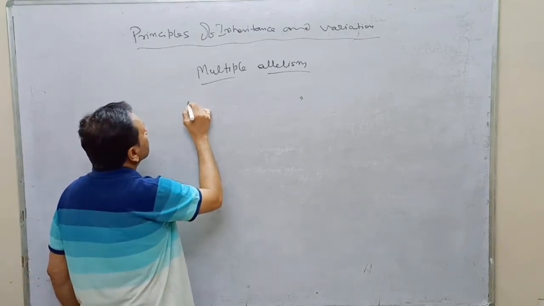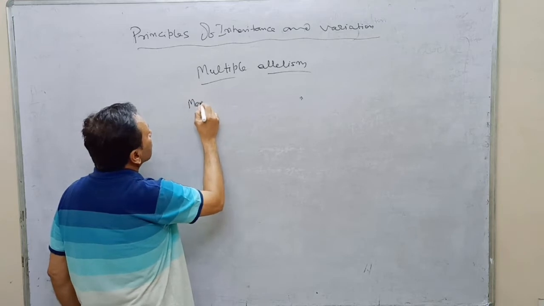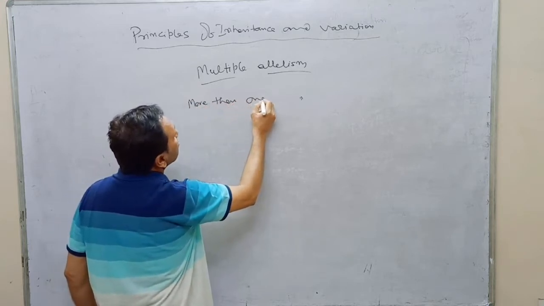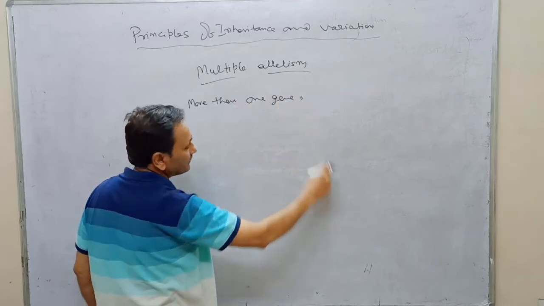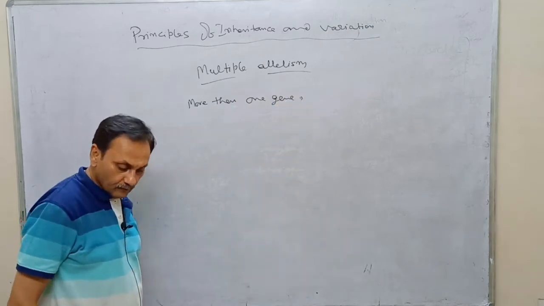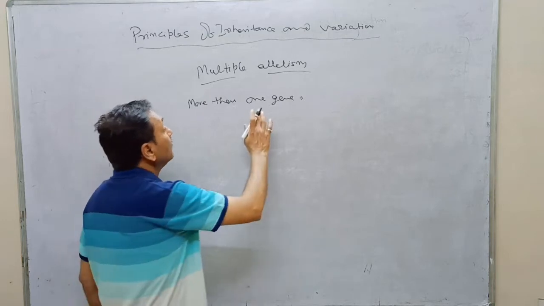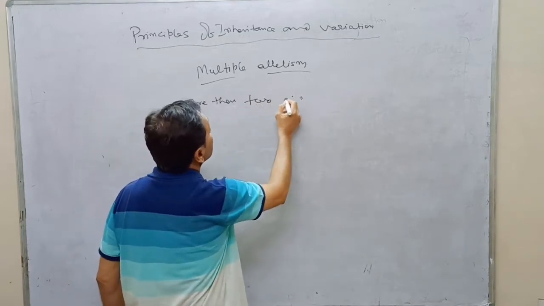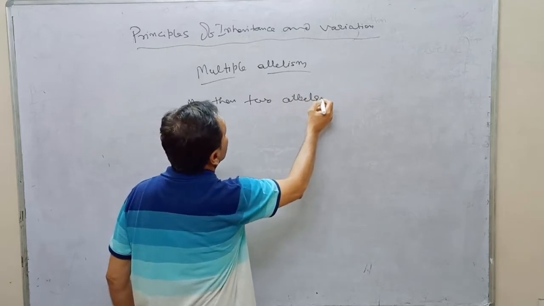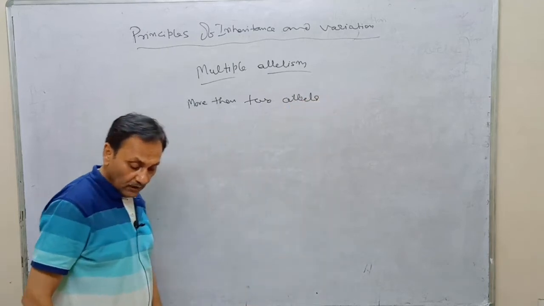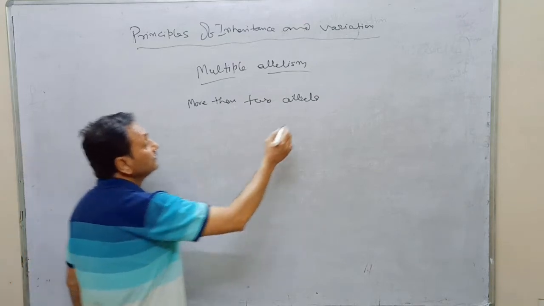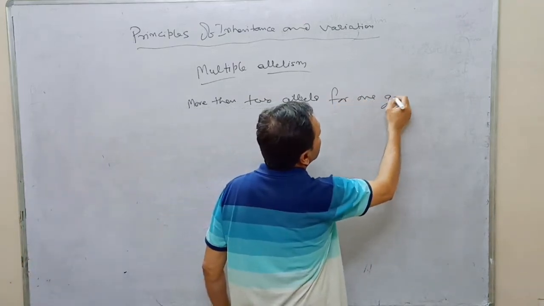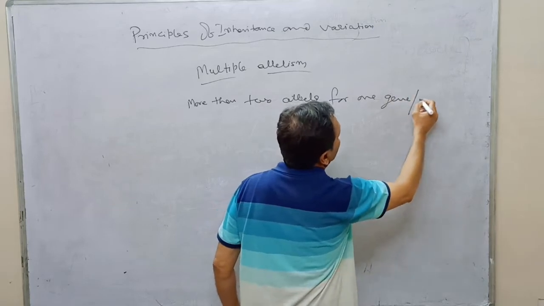When more than one gene, more than two alleles, more than two alleles for one gene or phenotype.